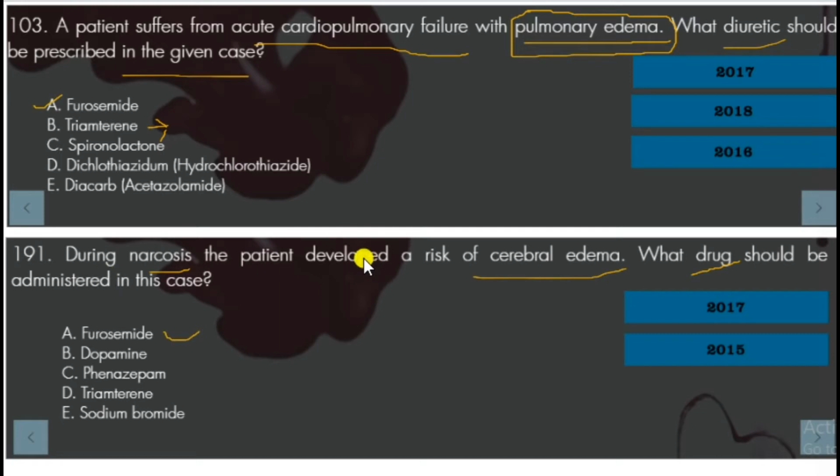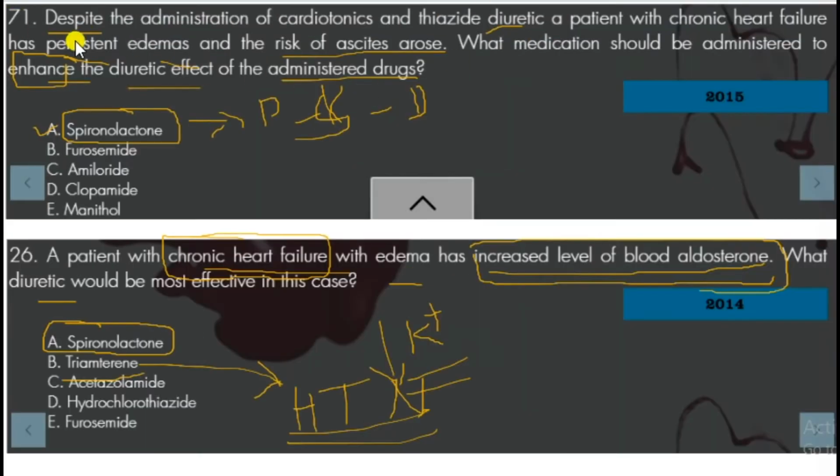During narcosis, the patient develops a risk of cerebral edema. In cerebral edema also, the most effective diuretic is furosemide. Triamterene I already said. Triamterene and amiloride are potassium sparing diuretics.